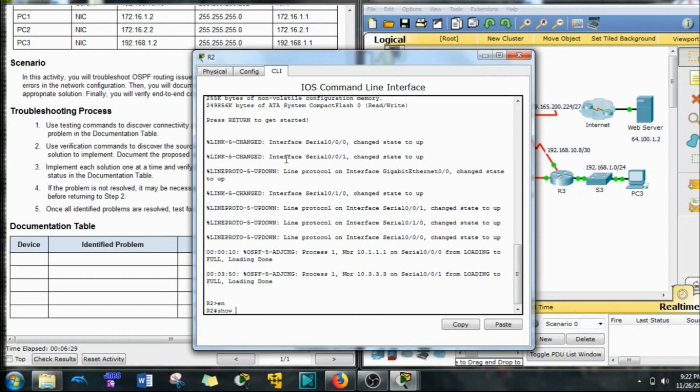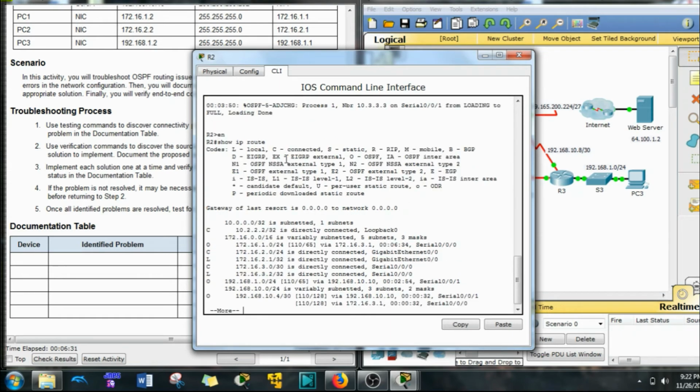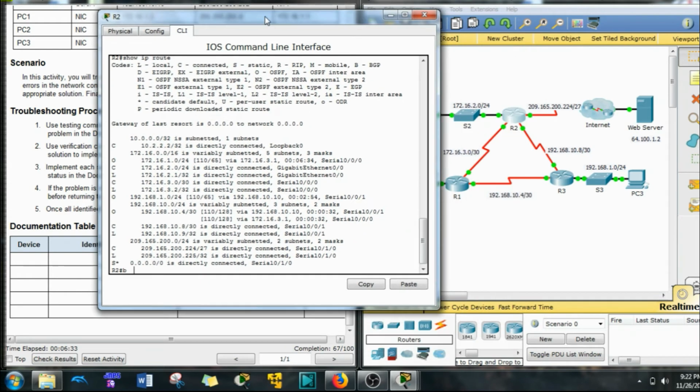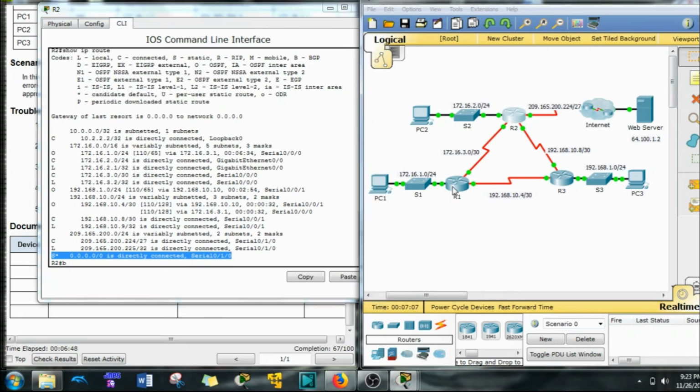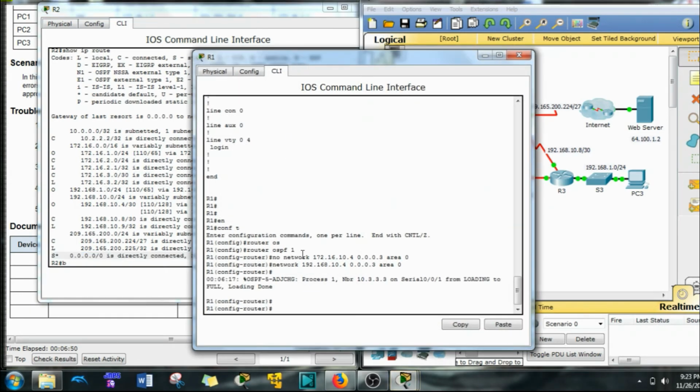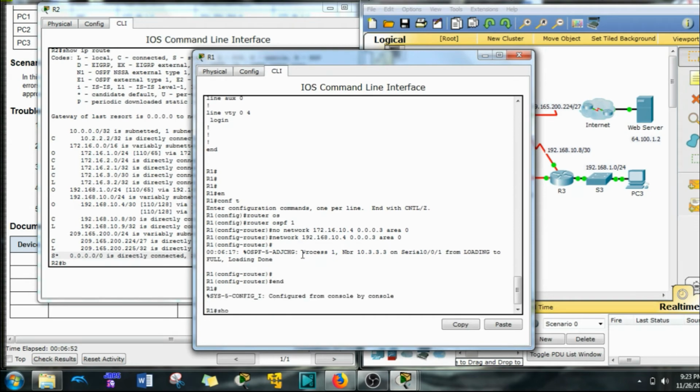Enter, show IP route. Right now, if you show the IP route, we're going to have a default route to the internet going to the web server. So this router knows exactly what to do with any traffic going to a network it doesn't know about. Dump it to the internet. That's right. But does R1 know about that? Does R3 know about that? No, they don't.